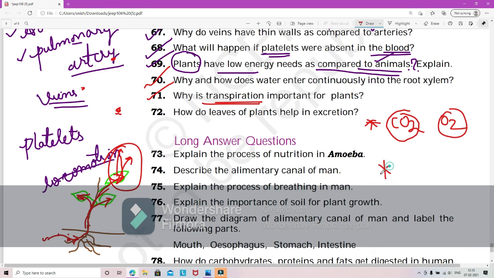And number two is transpiration. So how is transpiration related to excretion? Just now we have seen that excess of water can be lost through transpiration. Excess of water can be an excretory product for the plants as well. So these are the points that come under how do leaves of plants help in excretion.